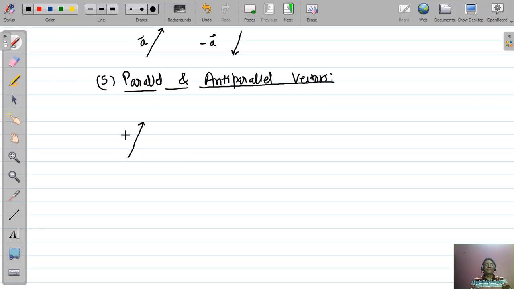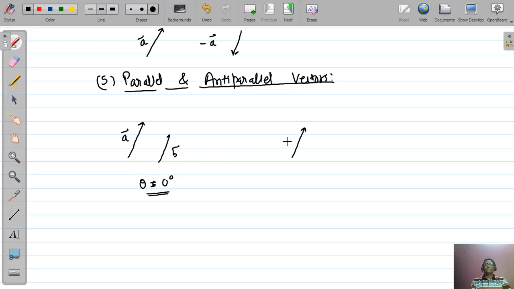If this is vector A, this is the vector B, we say these are parallel vector, that is same direction. Magnitude may be same or may not be. So we are not considering the magnitude for definition of parallel vectors. Parallel is refer only for direction. If angle between them is 0 degree, then we say these are the parallel vectors, same direction.